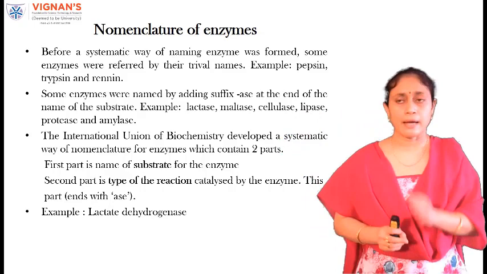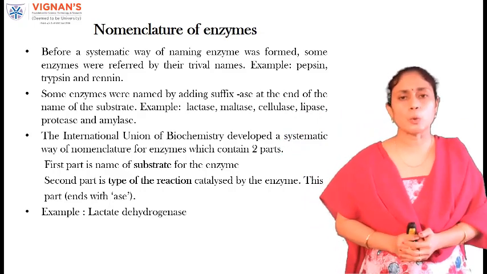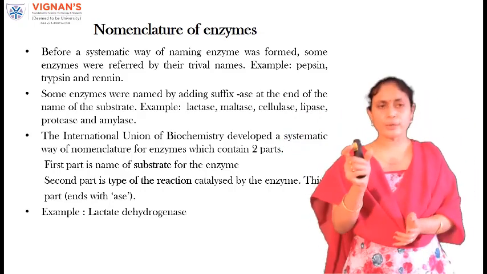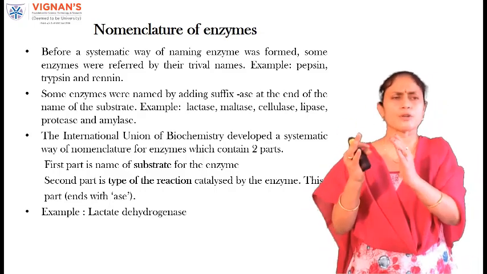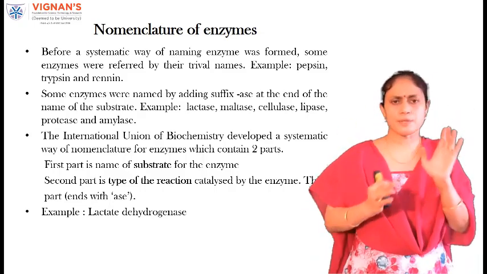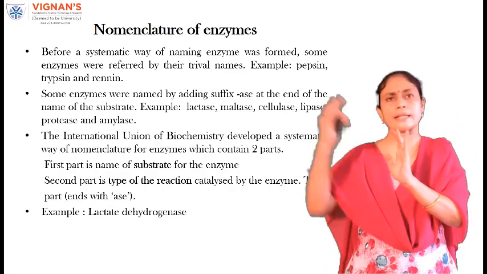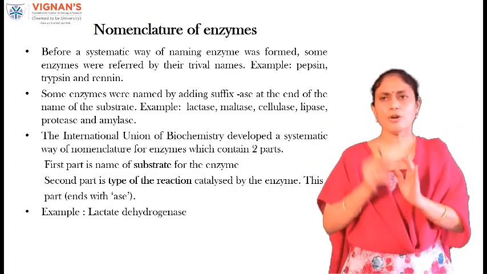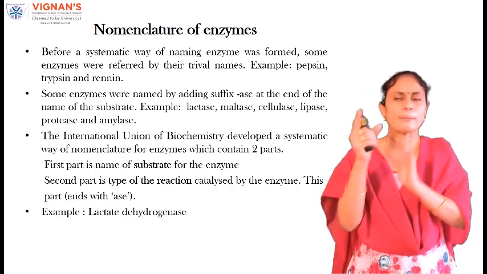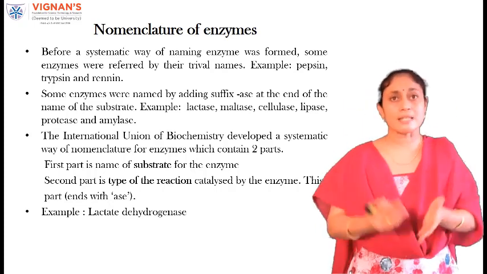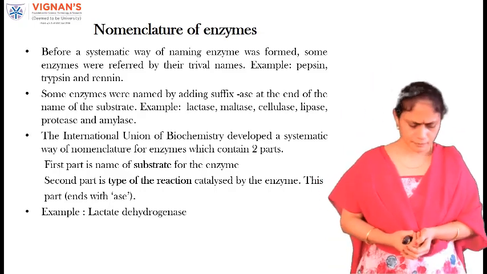Maltase is an enzyme acting upon the substrate maltose. By listening to these words, you can have an idea that these enzymes are acting upon a specific substrate. From the word maltase, you can conclude that it will be acting upon maltose.